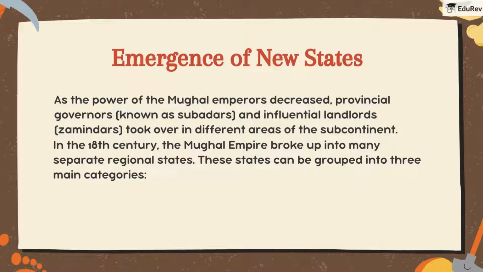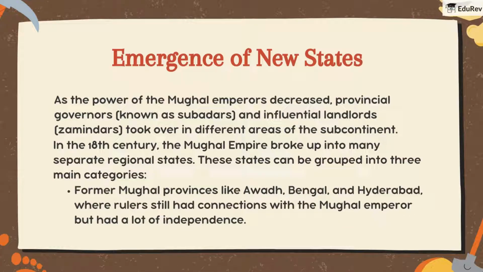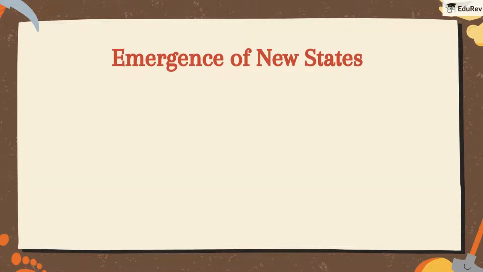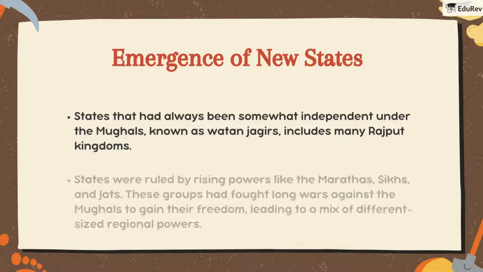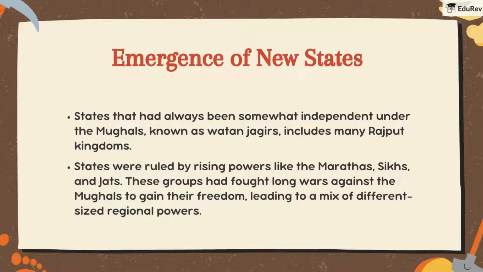These states can be grouped into three main categories. Former Mughal provinces, like Awadh, Bengal, and Hyderabad, where rulers still had connections with the Mughal emperor but had a lot of independence. The second category is states that had always been somewhat independent under the Mughals, known as Watan Jagirs, which includes many Rajput kingdoms. And the third category of states were ruled by rising powers like the Marathas, Sikhs, and Jats.